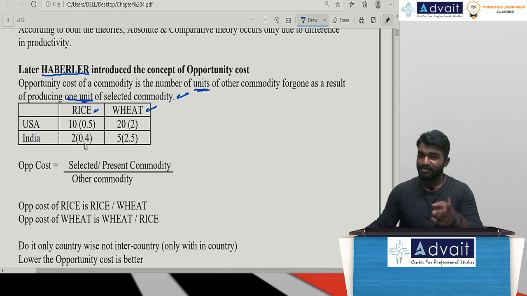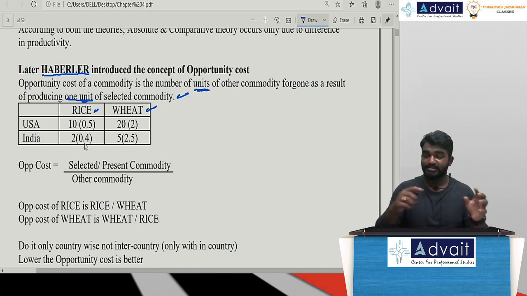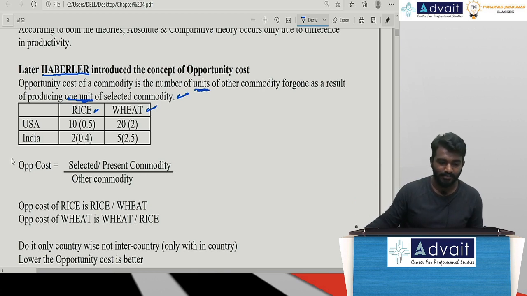Opportunity cost has to be only and only within the nation. It should not be between nations. It should only be within the nation when we are calculating. So what is the formula of opportunity cost?